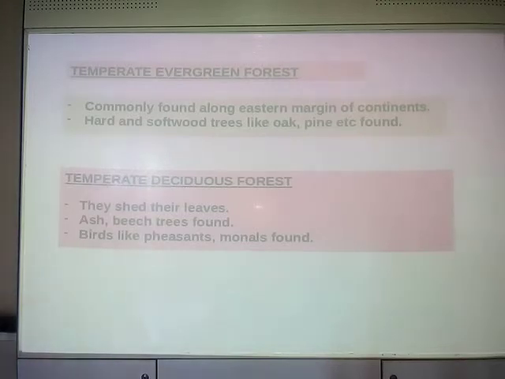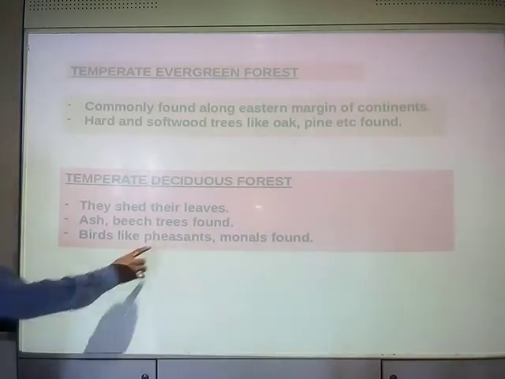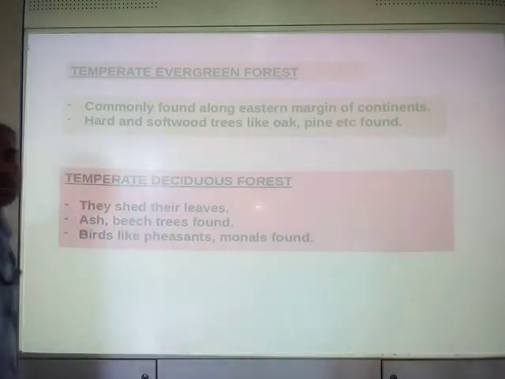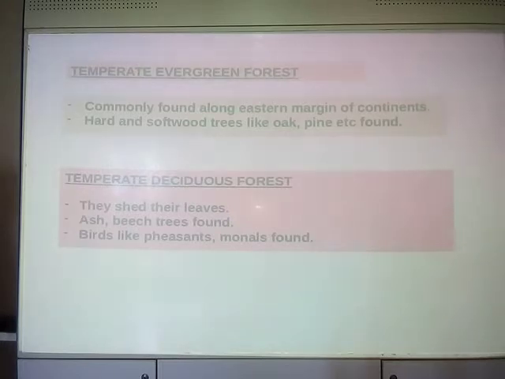When you sit on the computer, just search for pheasant and monarch and see the image. They are beautiful birds found in temperate deciduous forest.